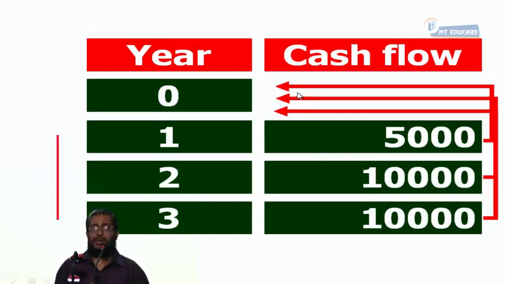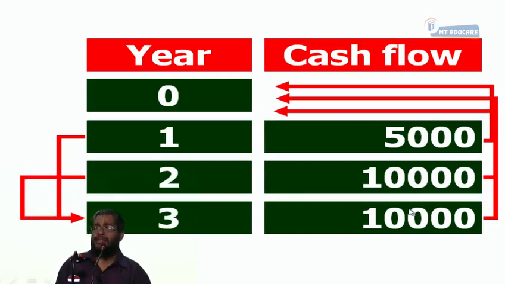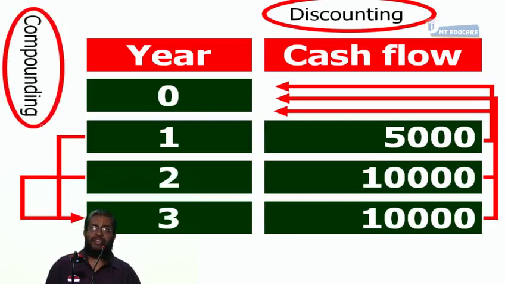First year cash flow, what is the value at the end of third year? Second year cash flow, what is the value at the end of third year? And third year cash flow remains the same. Because only at the end of third year can I add these two plus this 10,000, because everything is in future terms. Everybody following now? That's what is discussed now.